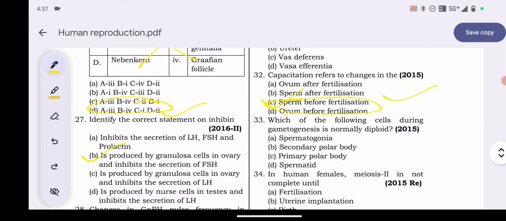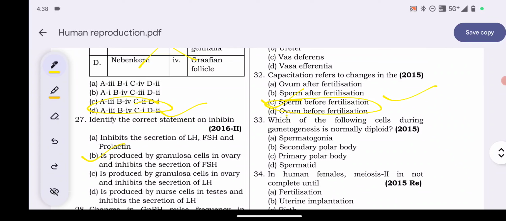Explanation. Capacitation is the process of preparing sperm in order to fertilize an ovum. It is the last stage of the spermatozoon's maturation process. As the sperm reaches the ovum, it takes place inside the vaginal canal.